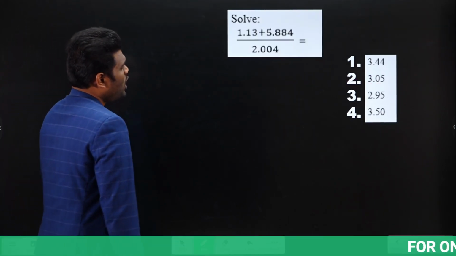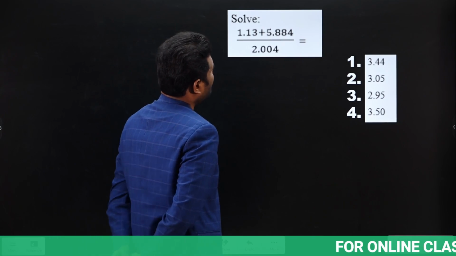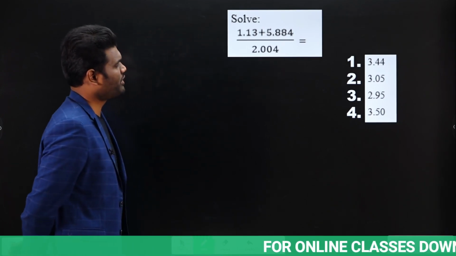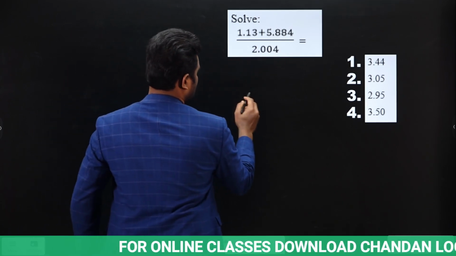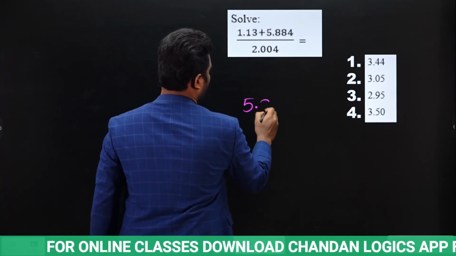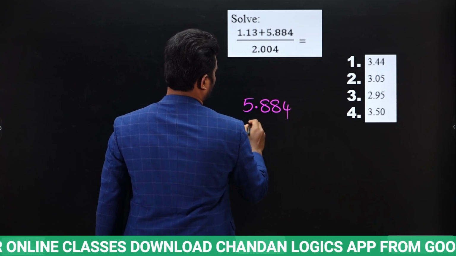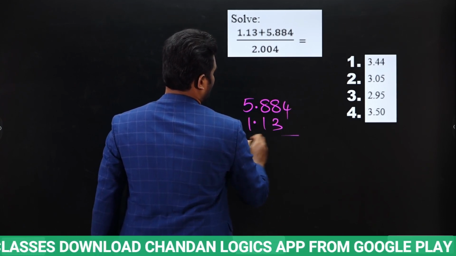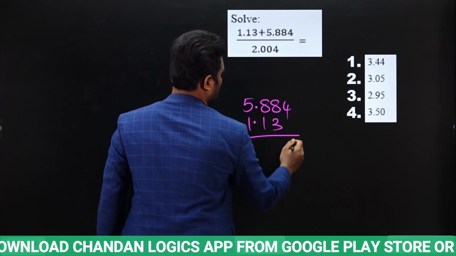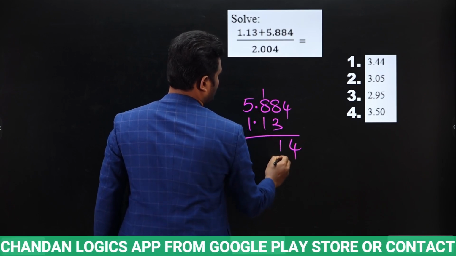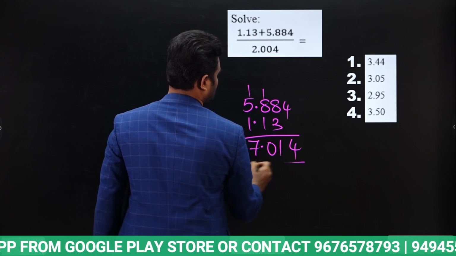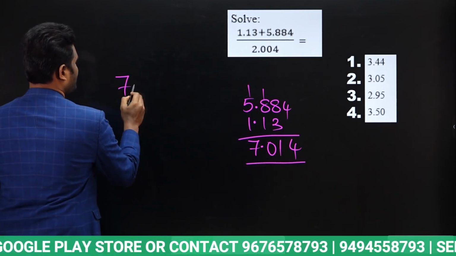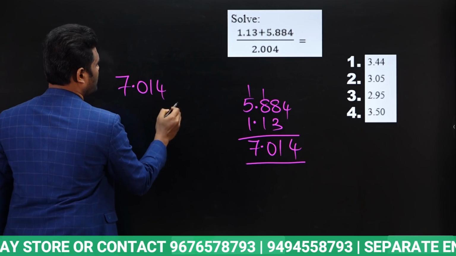Next, solve 1.13 plus 5.884 divided by 2.004 equal to how much? Simple. When you add this, 5.884, 1.13. When you add this, this will be how much? 4. 1 carry and this will be 1. 1 carry and this is 0. Now this is 7.014. 7.014 divided by